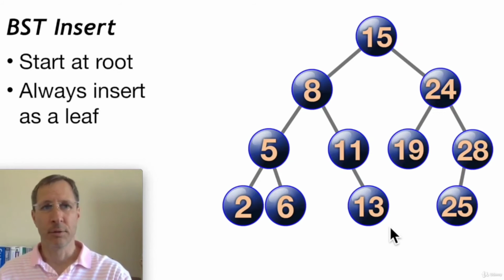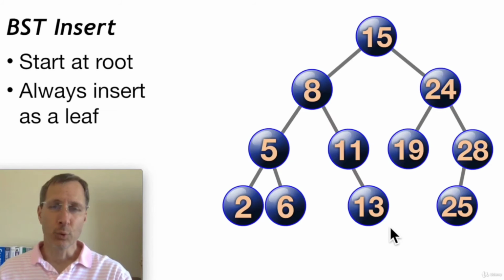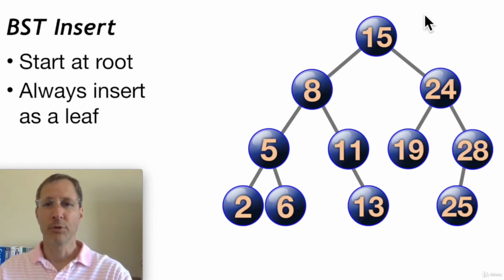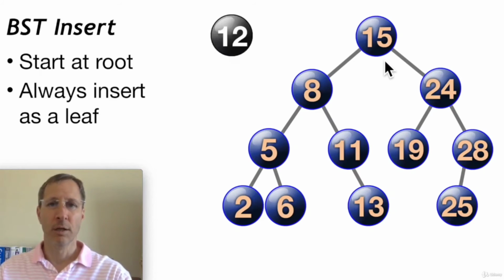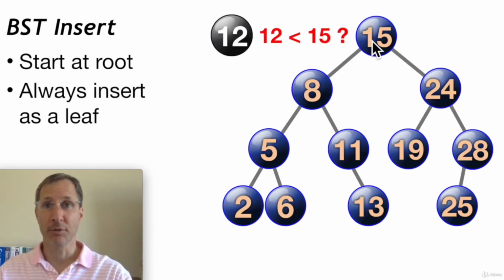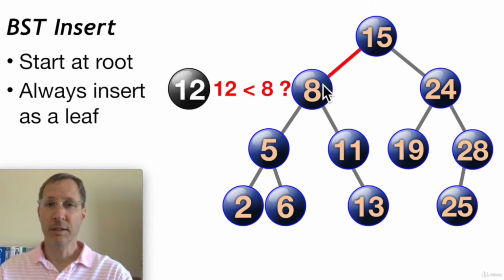First, let's look at the insert method. We're going to always start at the root when we're doing an insert. So the top. In this tree, it's the 15. We're always going to insert a new node as a leaf. In other words, at the very bottom of the tree. But we start at the top to locate the right position, the correct position in the tree to insert that new leaf. So let's say we want to insert 12 in this tree. We're going to start out with comparisons starting at the root. Is 12 less than 15? Yes, it is. So we're going to descend down 15's left subtree.